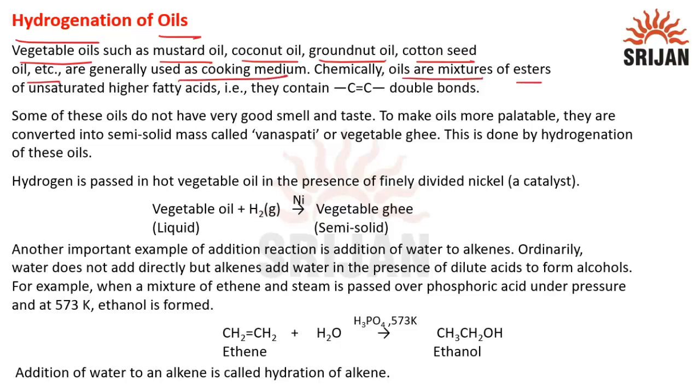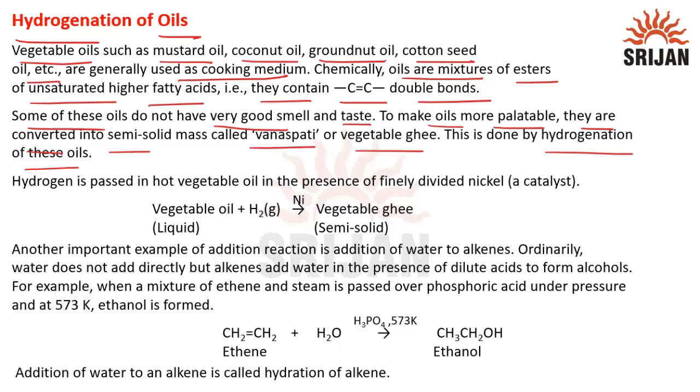Chemically, oils are mixtures of esters of unsaturated higher fatty acids, that is, they contain carbon-carbon double bonds. Some of these oils don't have a very good smell and taste. To make oils more palatable, they are converted into a semi-solid mass called vanaspati or vegetable ghee. This is done by hydrogenation of these oils.